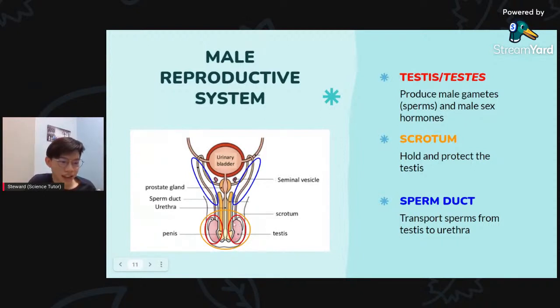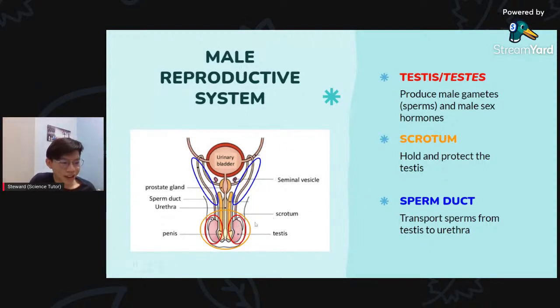What is so important about sperm is that we need it to produce new individuals, from the fusion of sperm and ovum, right? So this is why this organ is so important. Okay, testis. Moving on, we got the scrotum.